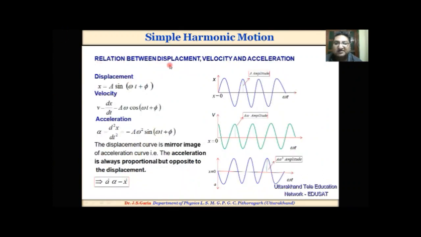This is the relation between displacement, velocity, and acceleration. This is the displacement equation, x equal to a sin omega t plus phi. This one is the sine curve. Velocity, after differentiating with respect to t, is a omega cos omega t plus phi. This one is the velocity curve, a cosine curve. This one is the acceleration curve.